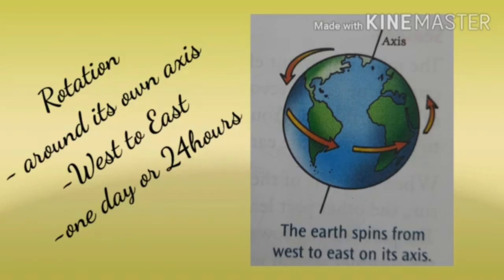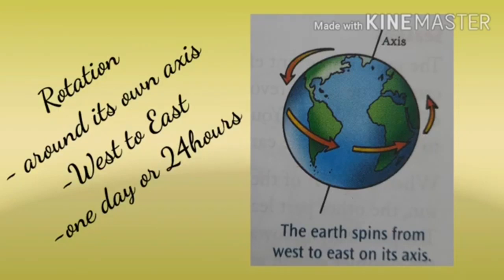Children, the earth rotates in a slanted position, as its axis is tilted at an angle of 23.5 degrees.